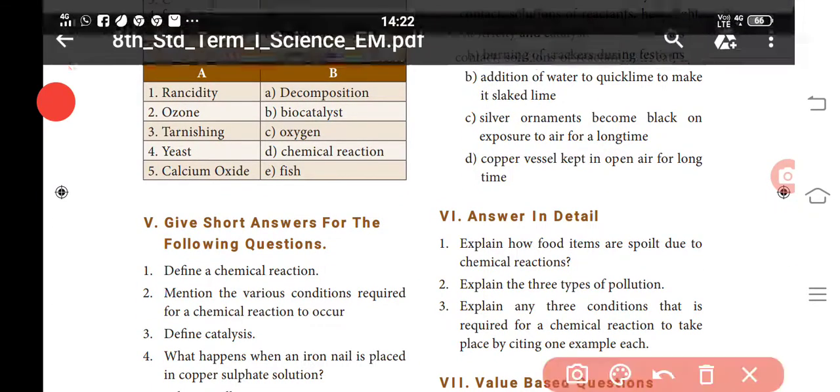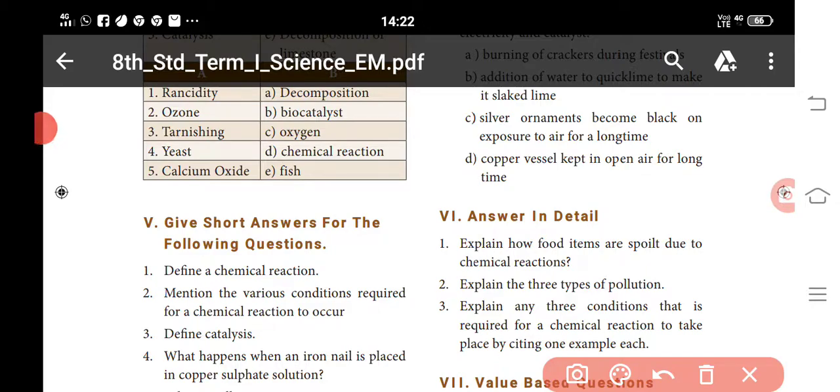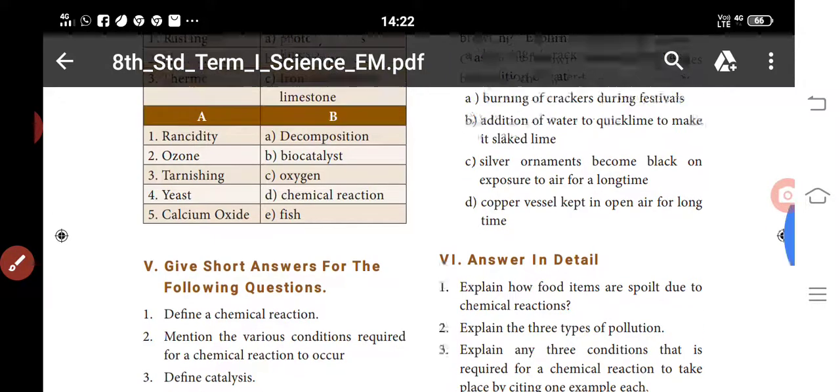Next one, rancidity, fish. Ozone, oxygen. Tarnishing, chemical reaction. Yeast, biocatalyst. Calcium oxide, decomposition. Rancidity, fish. Ozone, oxygen. Tarnishing, chemical reaction. Yeast, biocatalyst. Calcium oxide, decomposition. So understand?